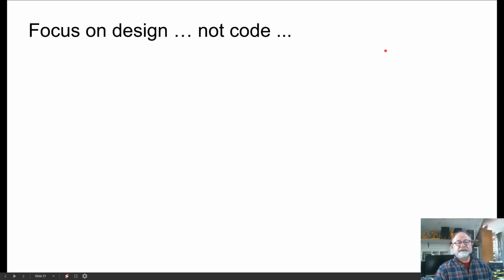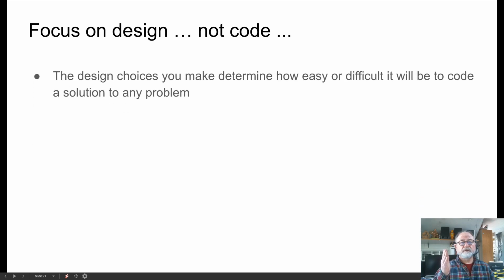So here's the message I want to pass on to you: we want to now focus on the design of our program, the problem solving aspect of writing code, and not so much the code.